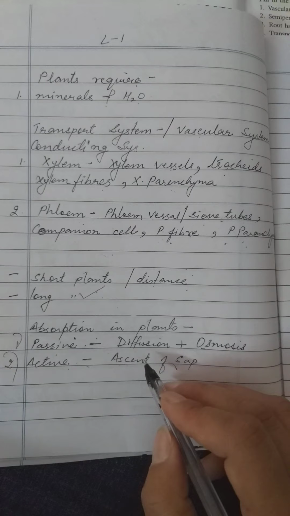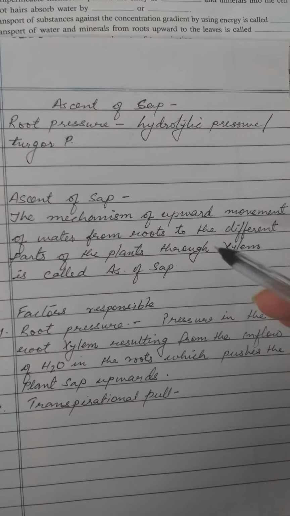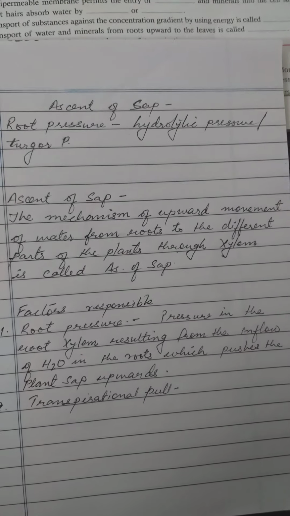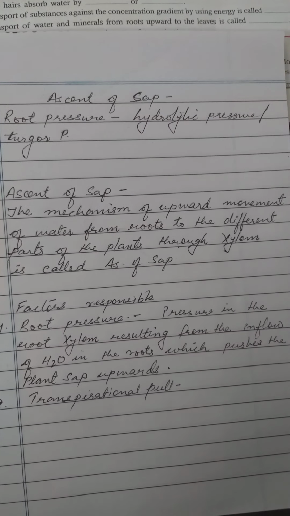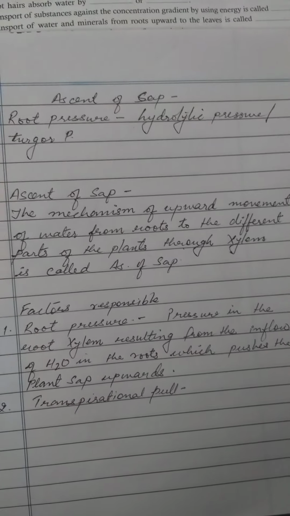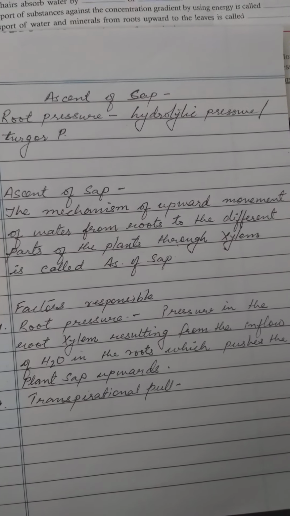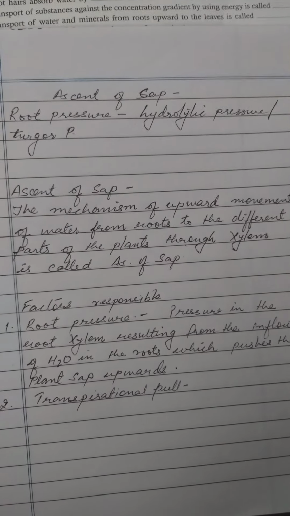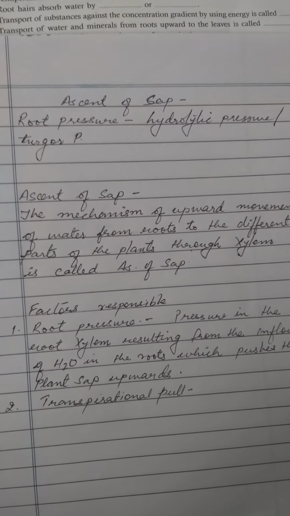Now, how does it happen? We have ascent of sap. Basically, ascent of sap is a mechanism of upward movement of water. Whenever the water moves upward, जब पानी xylem vessel से बाकी पेड़ में जाता है उसको हम लोग ascent of sap बोलते हैं. Now, how does it happen?